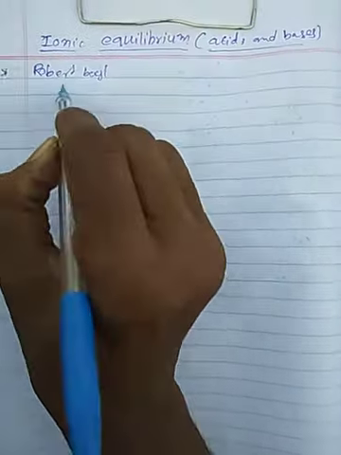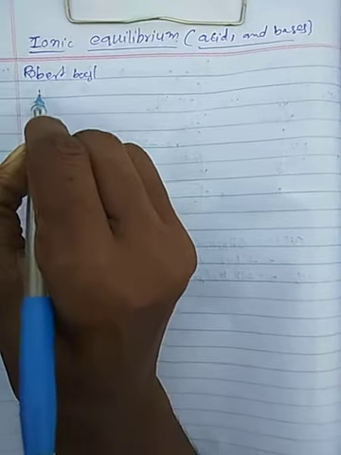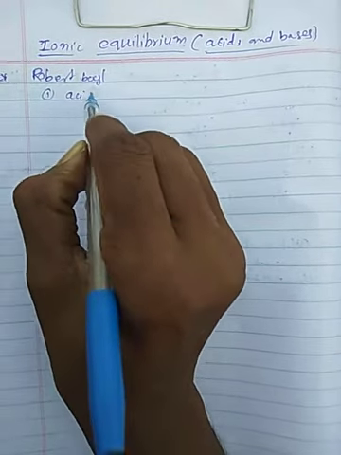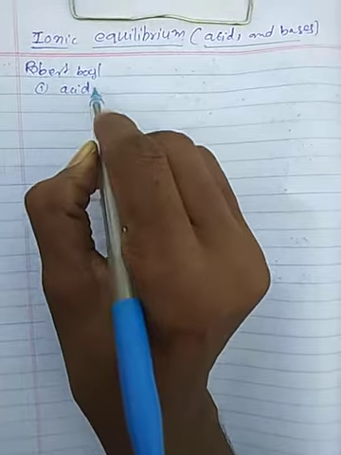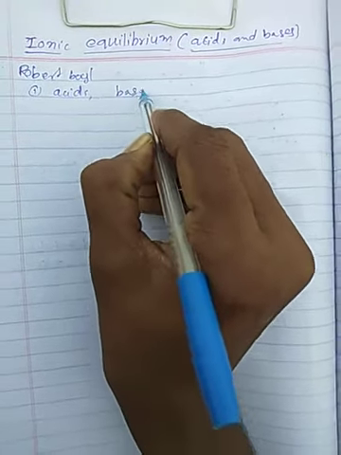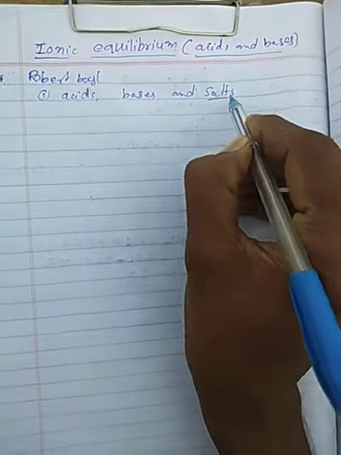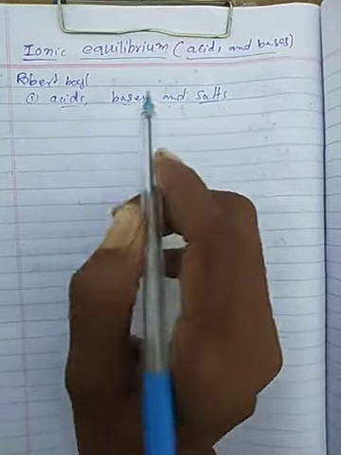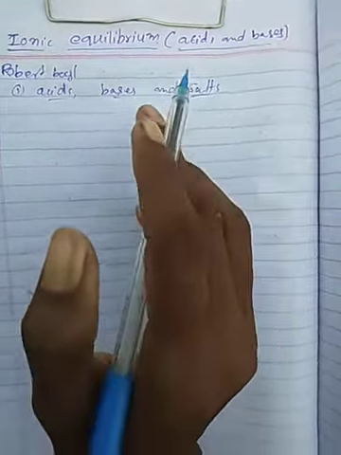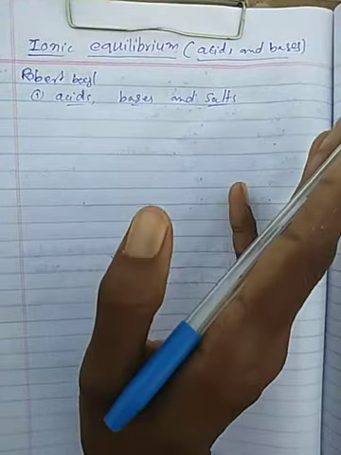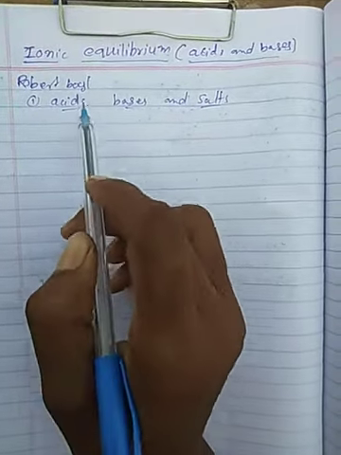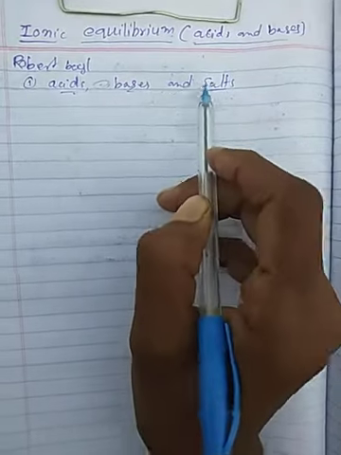Based on their nature and properties, the substances are different: first acids, second bases, and third salts.